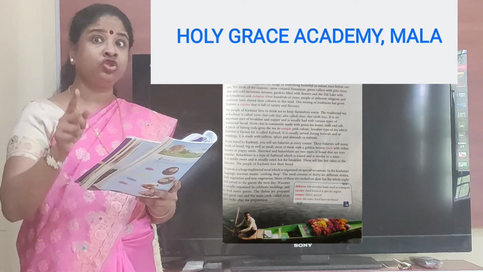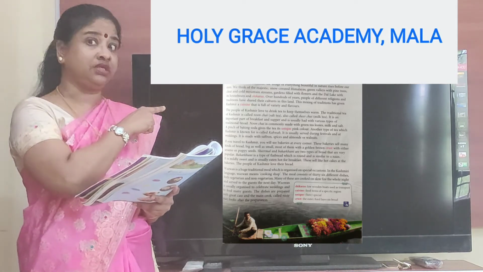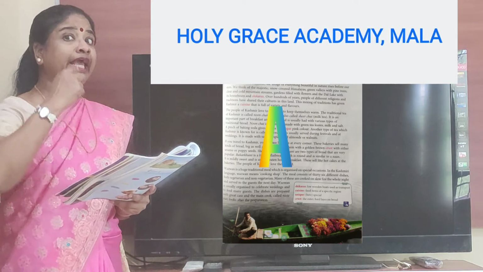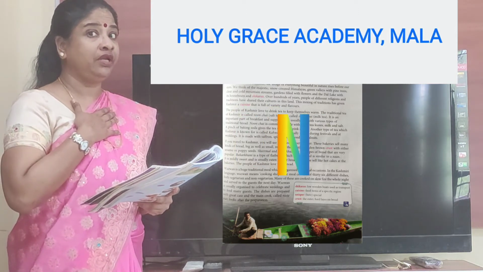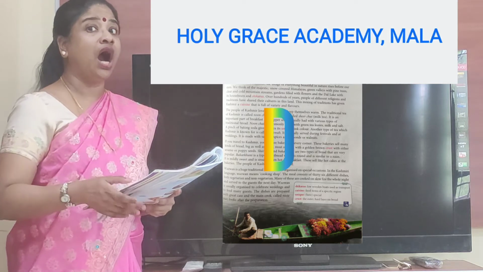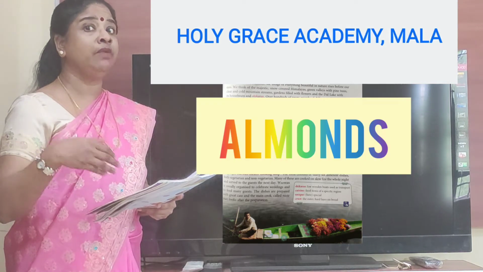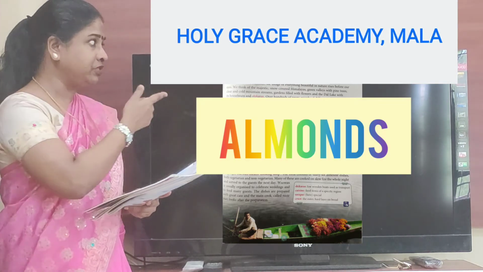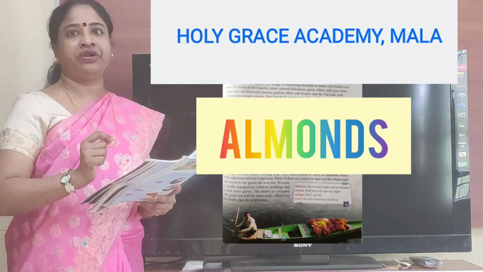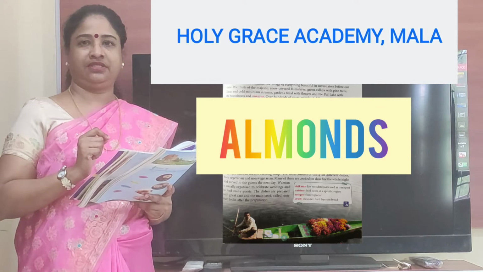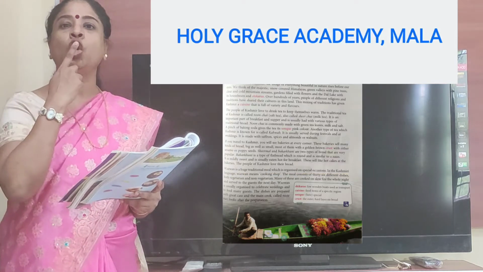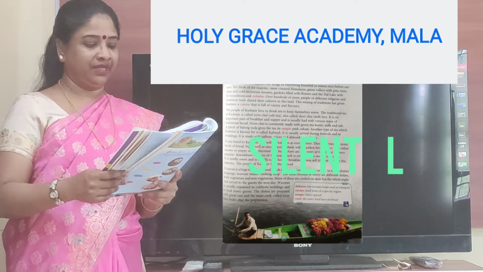So children, please note this word almonds. The word is A-L-M-O-N-D-S. So we will feel like saying it as almonds or almonds. But you must be careful. The right pronunciation of this word is almonds. Almonds. So we do not pronounce that L.